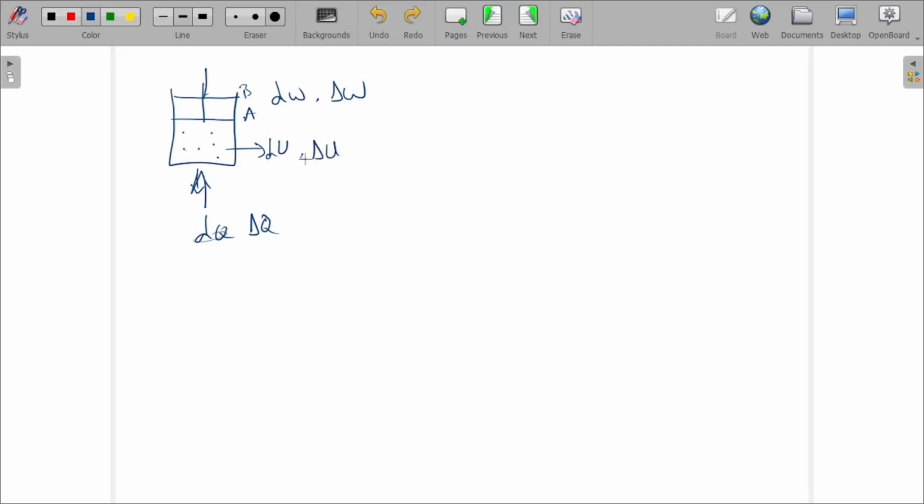First, the energy you are giving is heat energy. Heat energy added to the system is positive. The system means the gas. Heat energy that is released is taken as negative.